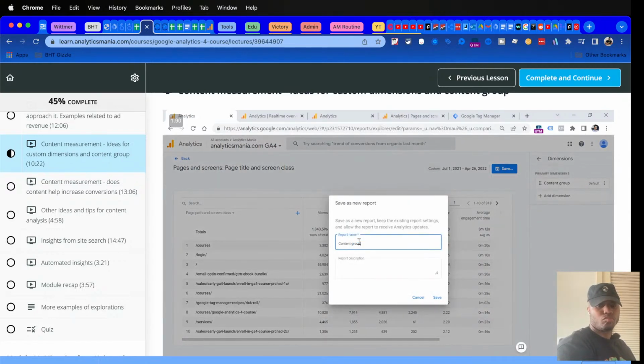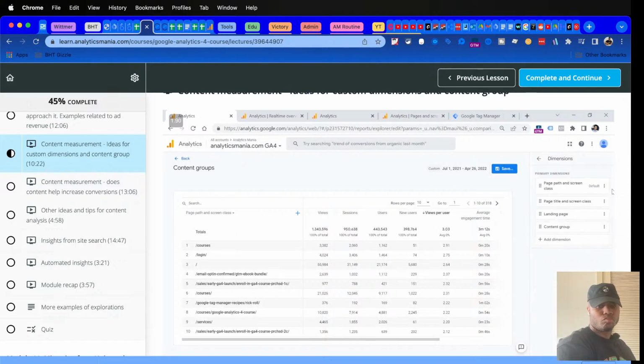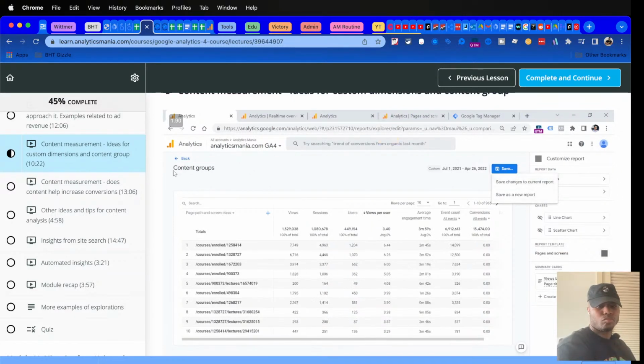And then we can call this content groups. Save. And I realize that I did not apply those changes. So sorry, but again, let's do that. Let's remove these dimensions, then remove the metric new users, click apply, and then save as report. But this time I'm already editing the content groups report, so I will just save changes to the current report. Then I see the success message.